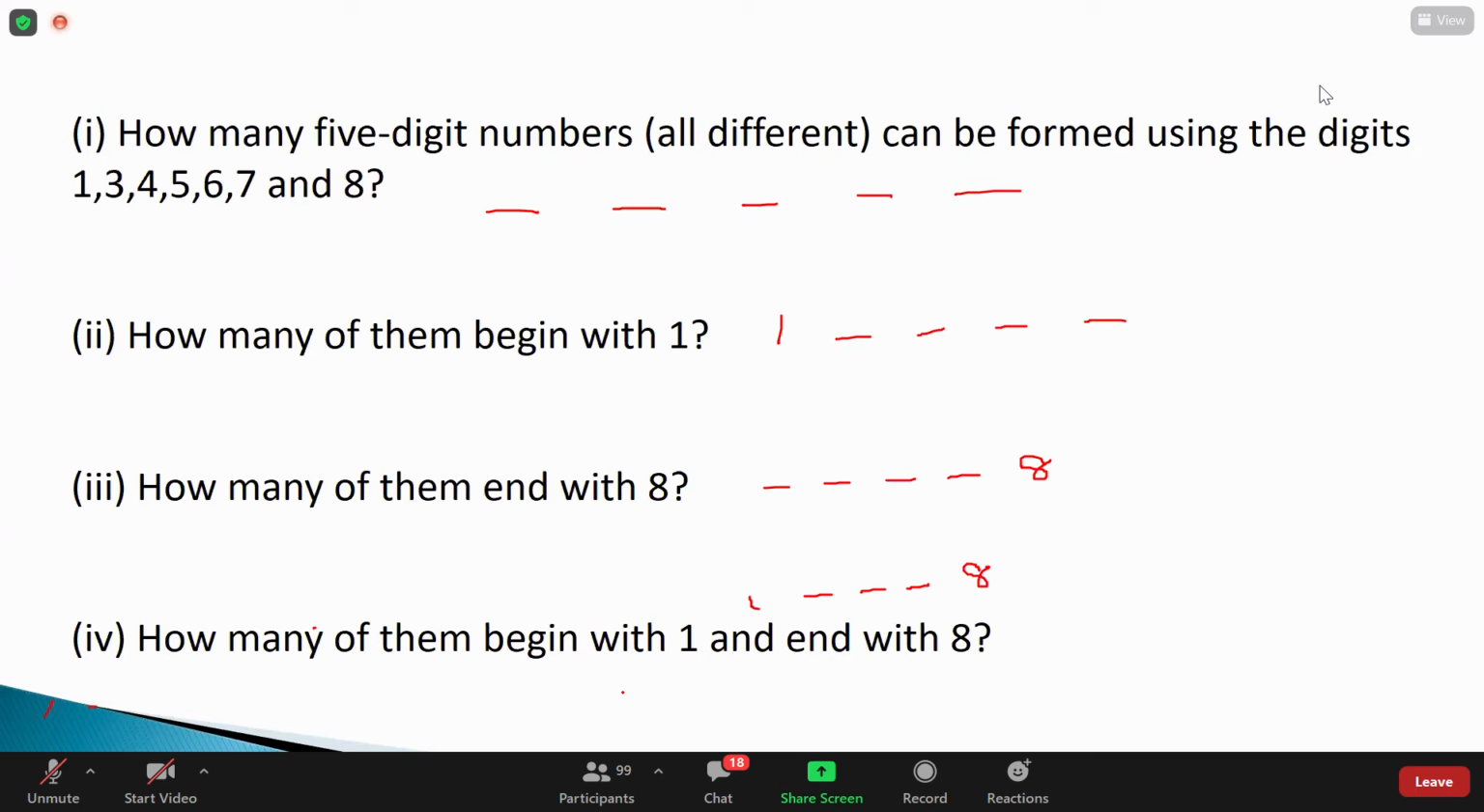Guys, I'm expecting answers for the problems. If you want me to teach the first one, I can teach. The remaining, if you want to do it, also fine. Anvesh. Yes, sir. Can we do this problem together?